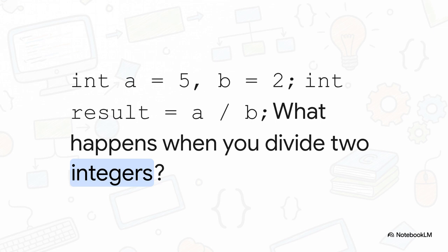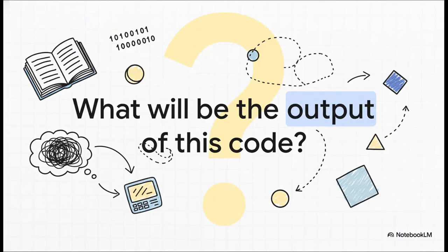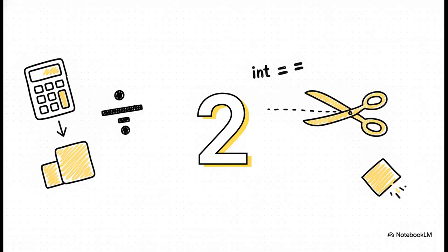We've got two integers, 5 and 2, we divide them, and we store the answer in another integer box. Seems simple enough, right? So what do you think the value inside that variable is going to be? Now, your human brain is probably screaming 2.5, but remember, we're talking to a computer that follows rules very literally. The answer is 2, just the number 2. So what on earth happened?